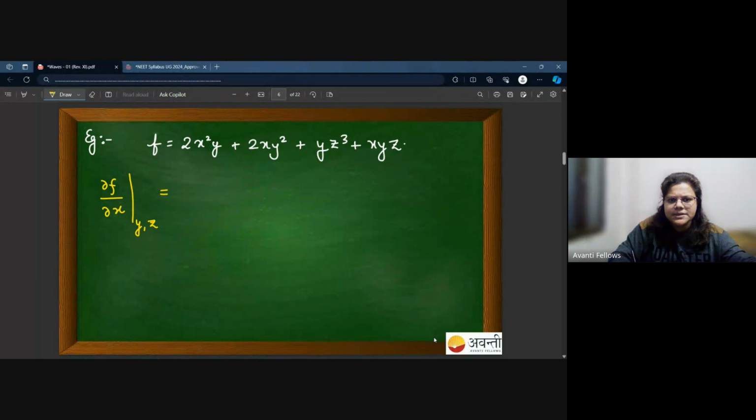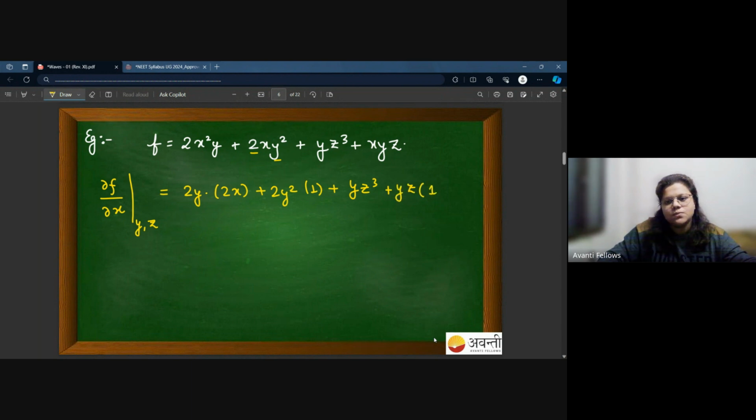So here you can see we have 2x square y first. 2 and y, both are constants. Just differentiate x square. So it would become 2x. Plus, consider 2 and y as constant, just differentiate for x. It would become 1. Again, y, z, both are constant. Write them exactly like this. Here, x is variable, y and z are constant. Keep y and z exactly the same and just put x as well. So we will just perform the differentiation for x only, keeping other variables as constant.